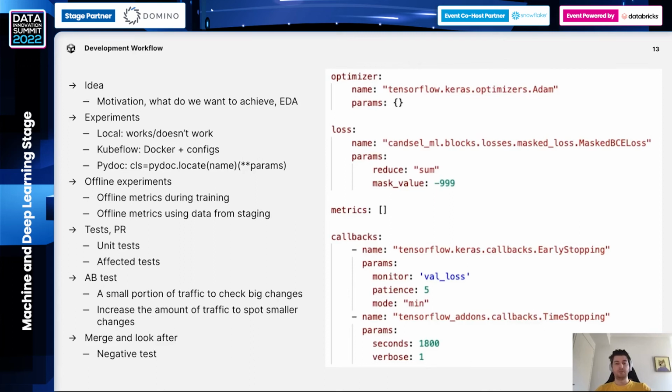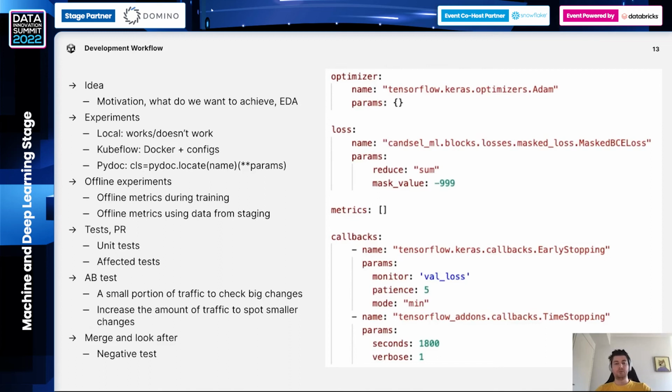So we run offline experiments, collect metrics during training and during test, as I described earlier, using data from staging. So we look both at the model during training, which sometimes gives us valuable insights, and at metrics from staging as well, using recall and realized expected value. If metrics are good enough, we continue with finalizing tests and preparing the pull request.